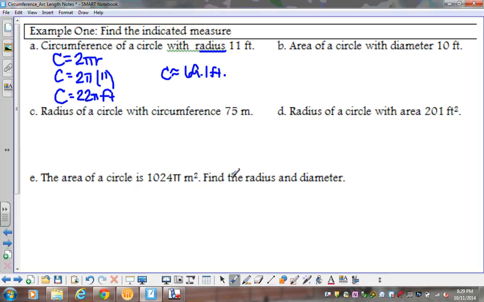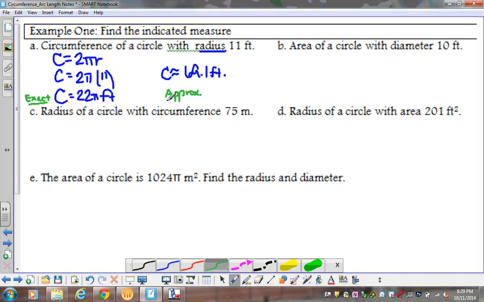So again, we've got my approximate and we've got my exact. I'm just going to put right up underneath here, this is my approximate value, just to remind us. And you have to forgive my handwriting because I'm writing with my mouse again. And this is going to be my exact. Exact just means I'm leaving it in terms of pi, which means I'm not rounding anything. I'm leaving pi in my answer.